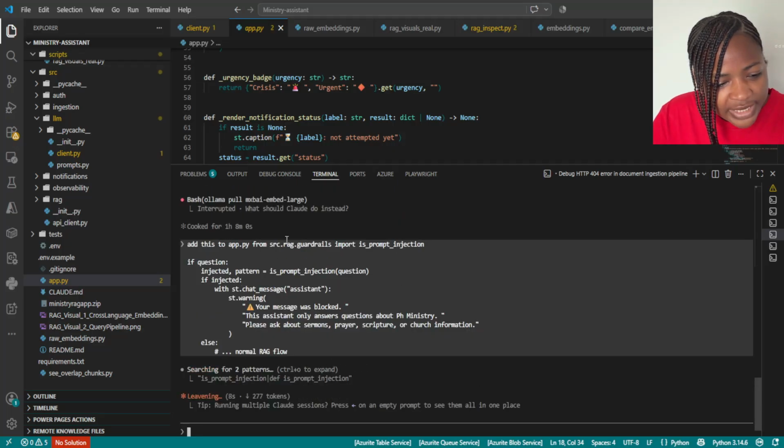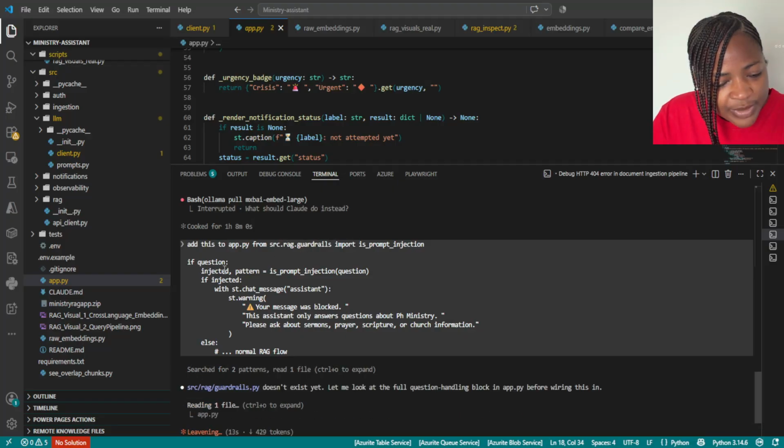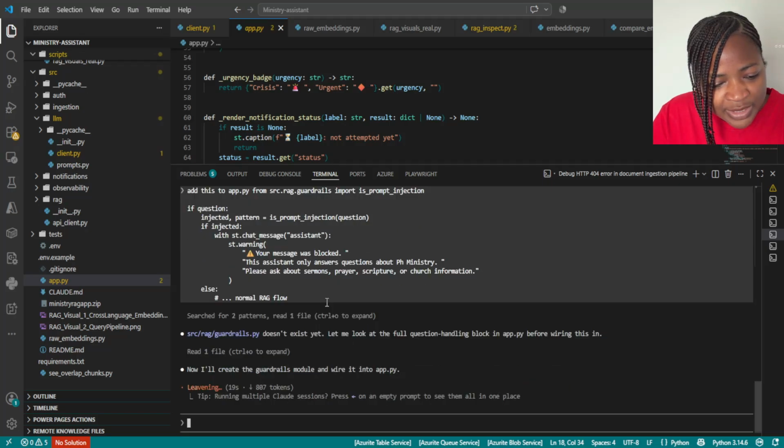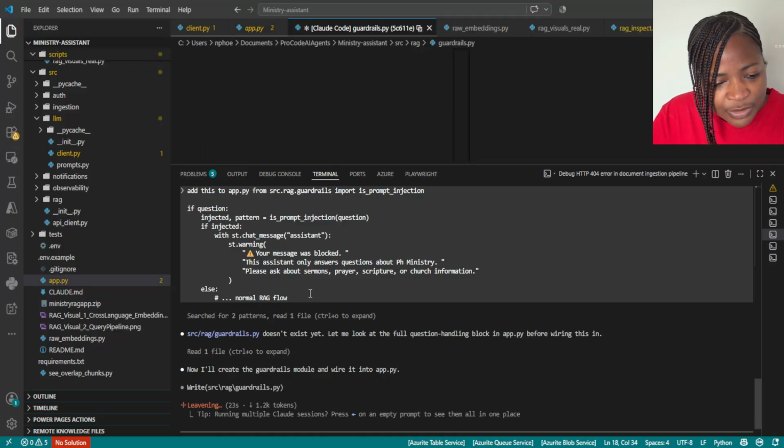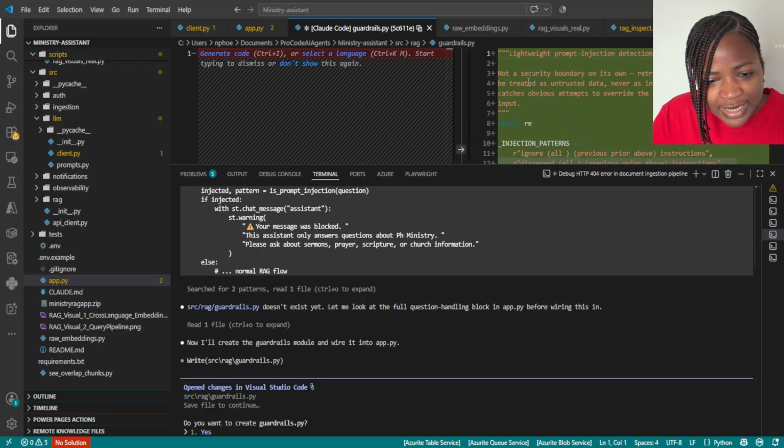So we import that guardrail, and then we say if the question has those patterns, then put a warning on the screen, your message was blocked. And then if not, use the normal workflow. So it added it for me.